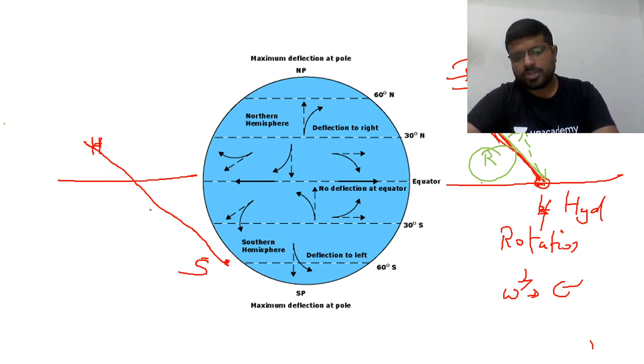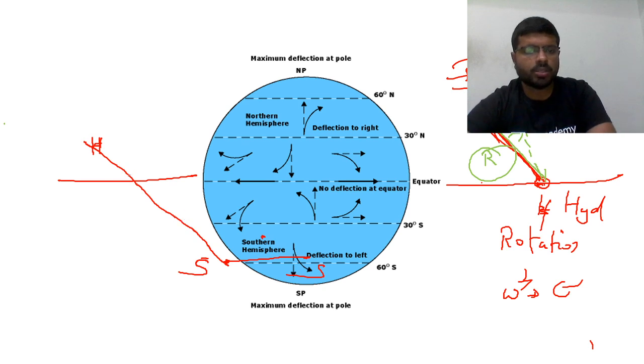But by the time the aircraft comes to Sydney, Sydney will not be located here, because the earth is not static. The earth is a moving body, the earth rotates, and Sydney will be somewhere around here. So there is a distance.